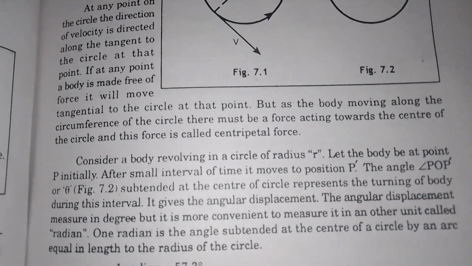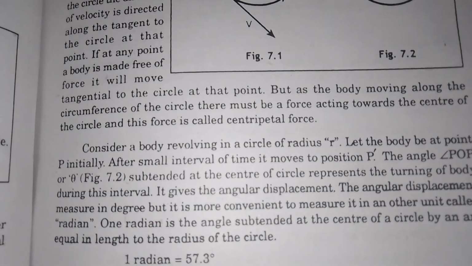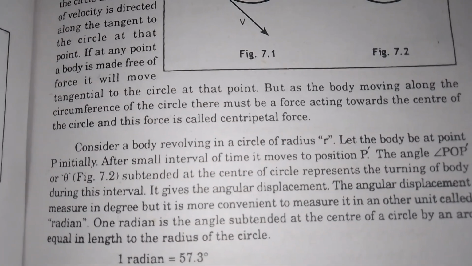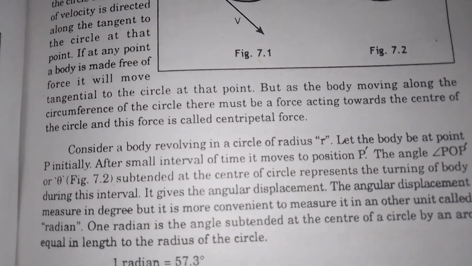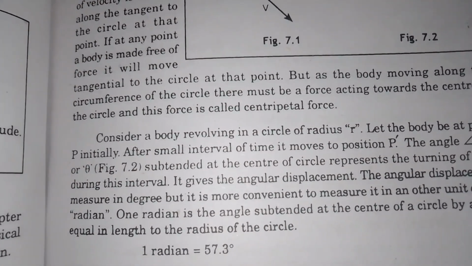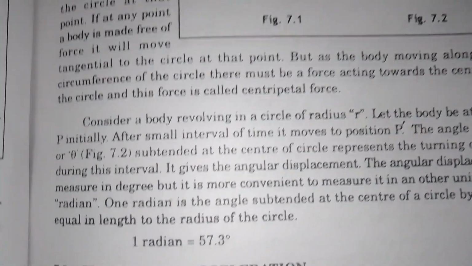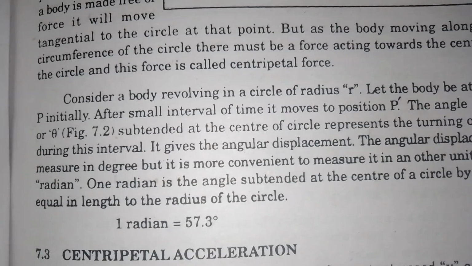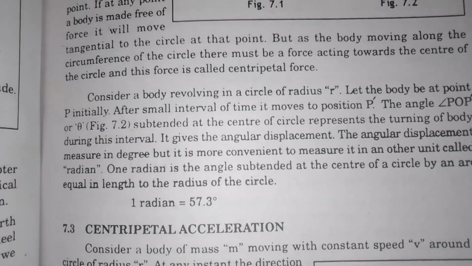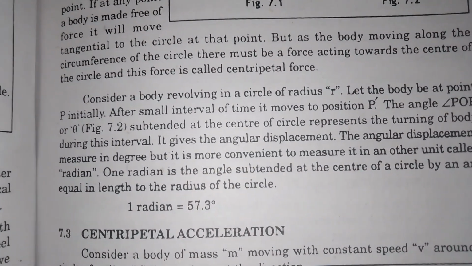But as the body moves along the circumference of the circle, there must be a force acting towards the center of the circle, and this force is called centripetal force.